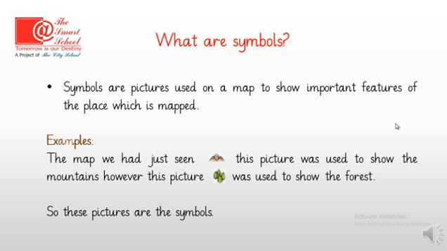Symbols are pictures used on a map to show important features of the place which is mapped. Examples? The map we had just seen, you can see these brown triangles. This picture was used to show the mountains. However, the green images, these were used to show the forest. So these pictures are the symbols.